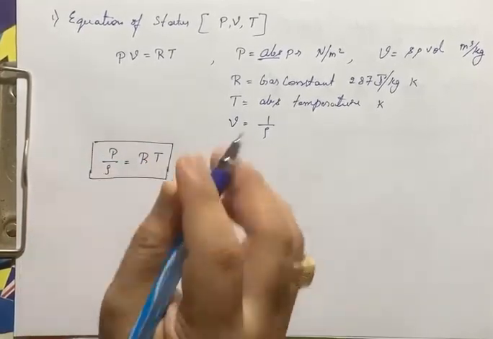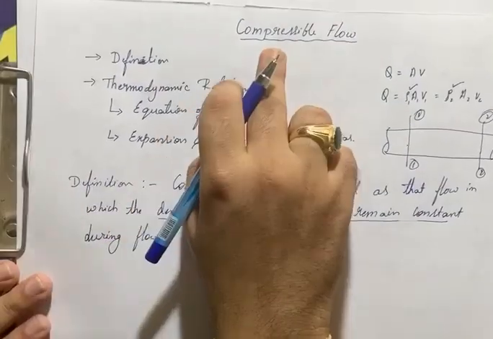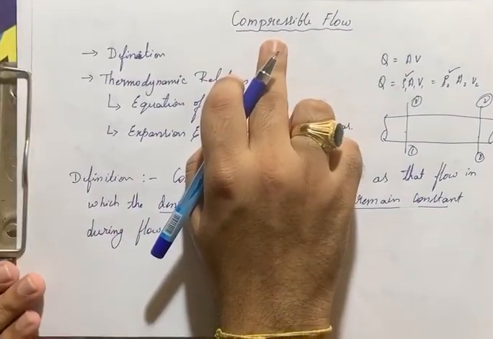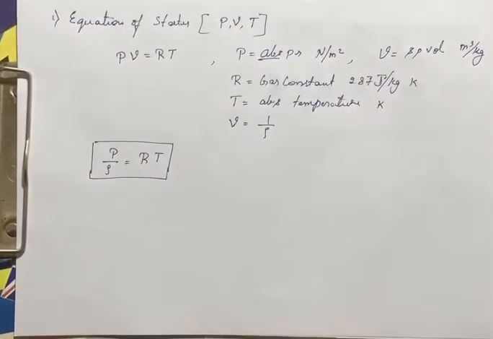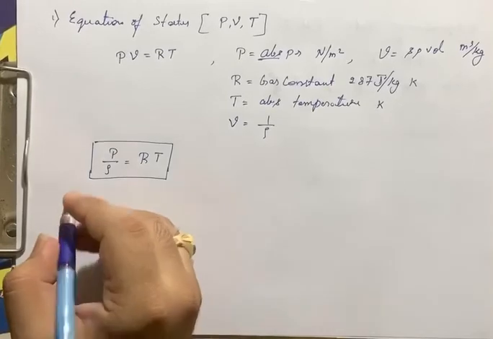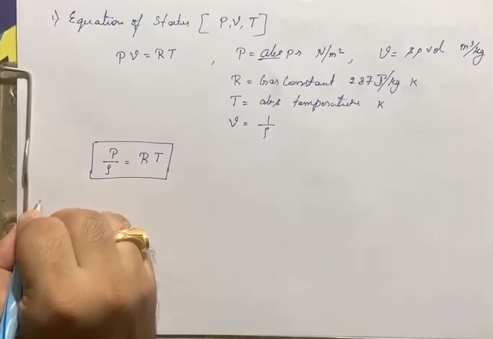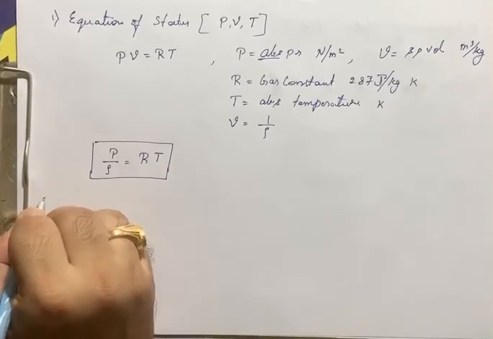Why am I writing it here? Because we are studying compressible flow, right? In compressible flow, we need to state only with respect to the density here. By definition, the density of the fluid does not remain constant. So, we need to write in terms of P by rho is equals to RT here. Now, next one is the expansion and compression of a perfect gas.